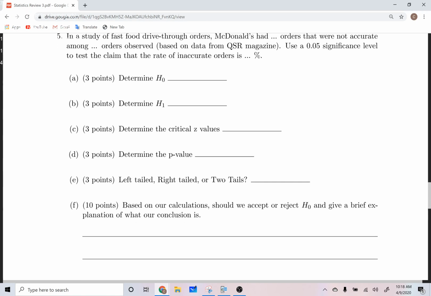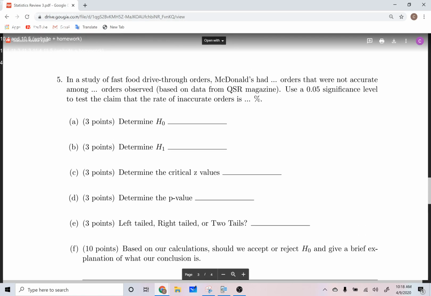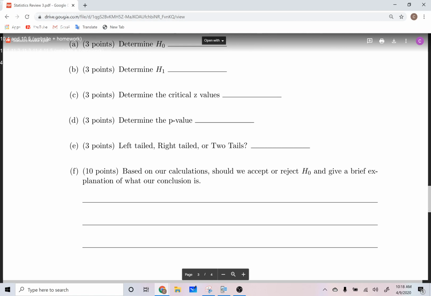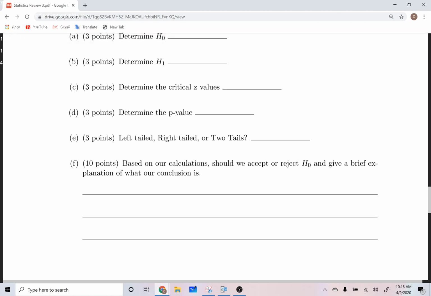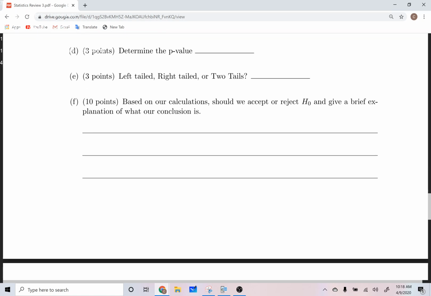That's a calculator thing. You're going to use a calculator for this. Left-tailed, right-tailed, two-tailed. You'll have to decide what that is based on whatever's given. And then based on our calculations, should we accept or reject H naught? I shouldn't say accept. Should we reject or fail to reject? And give a brief explanation. So you're going to do this on the homework anyway. You should see this plenty of times, so you should kind of know what that is.